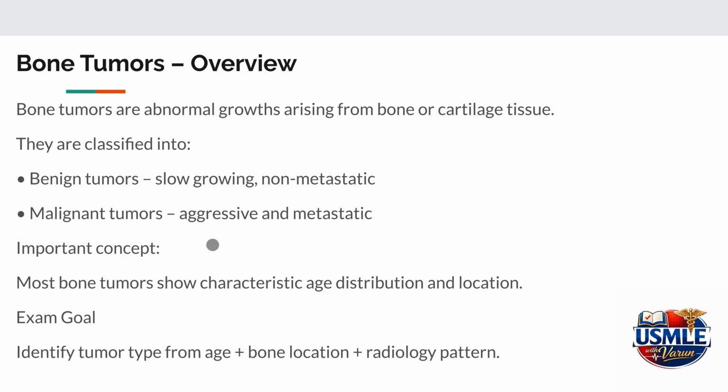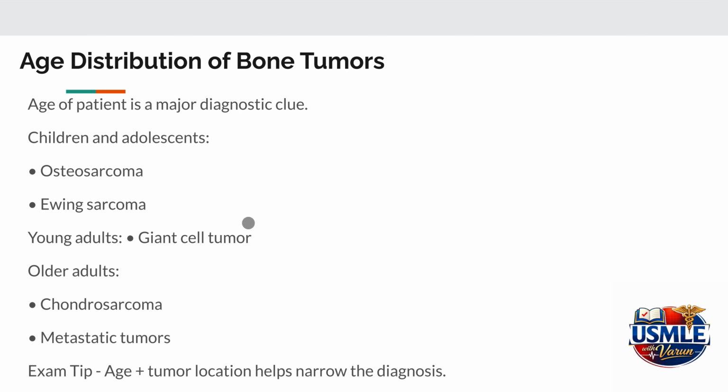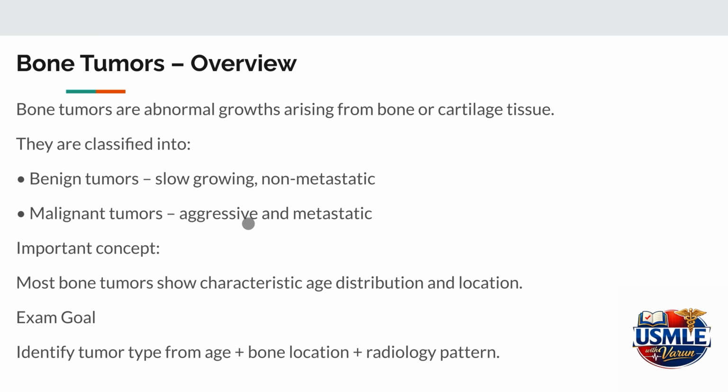Now we move into bone tumors, which are an important topic in musculoskeletal pathology. Bone tumors are abnormal growths that arise from bone or cartilage tissue. They can be broadly classified into two major categories: benign tumors and malignant tumors. Benign bone tumors typically grow slowly, remain localized, and rarely spread to other parts of the body, whereas malignant bone tumors, on the other hand, grow aggressively and have the potential to metastasize.